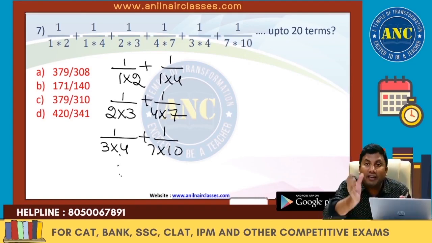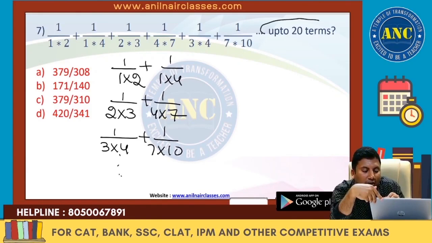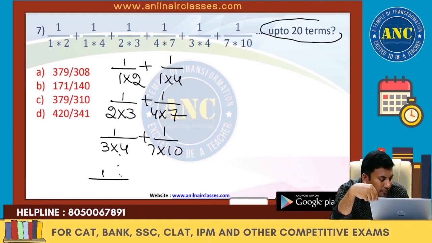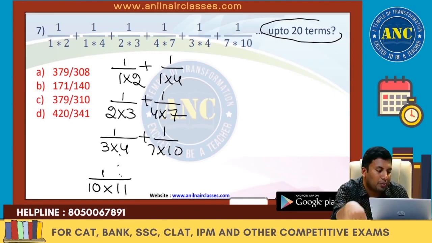Like that. If I take a doublet, a total of 20 terms are there. That means if I take 2 terms as a group, there are 10 groups in total. So the 19th term will be 1 by 10 into 11. I hope it is clear.